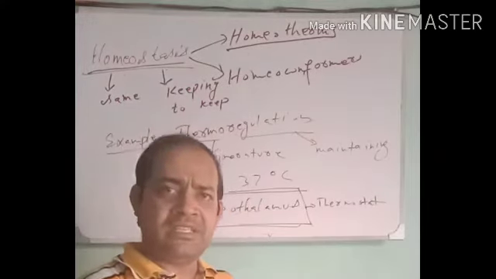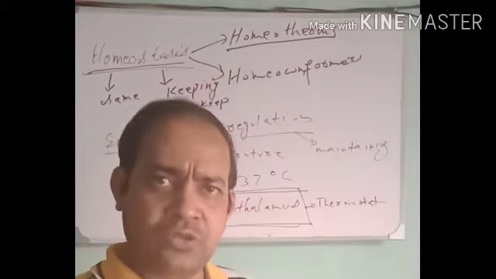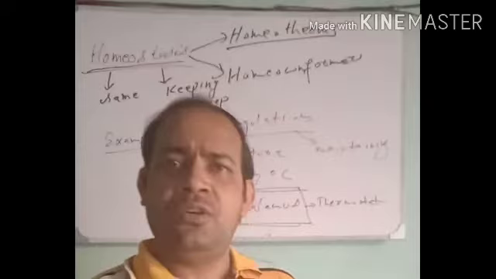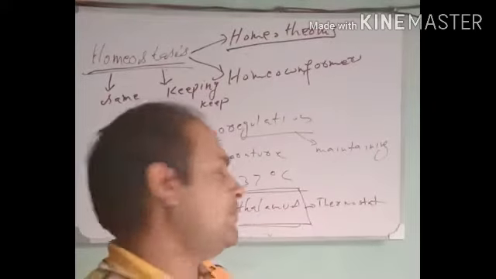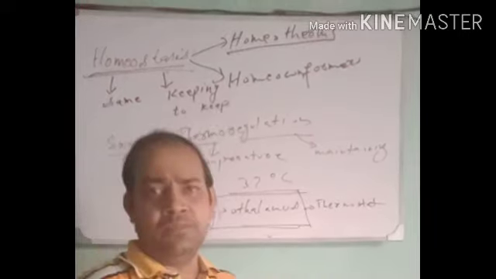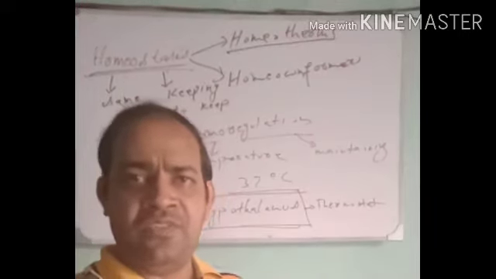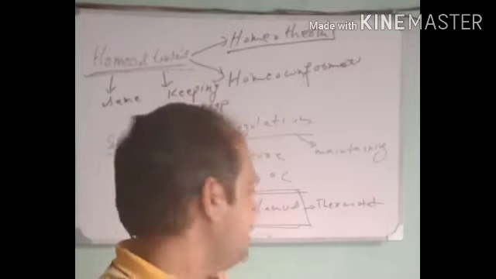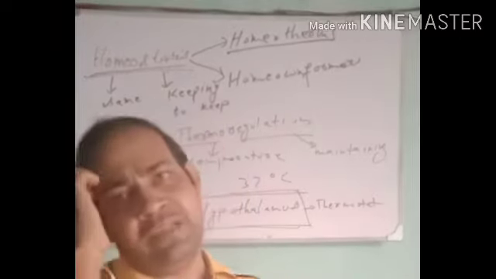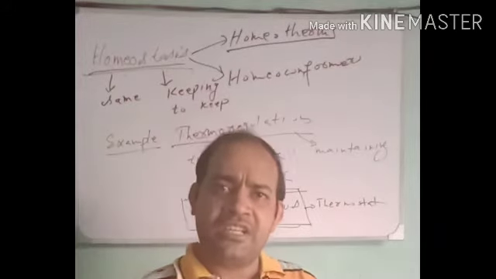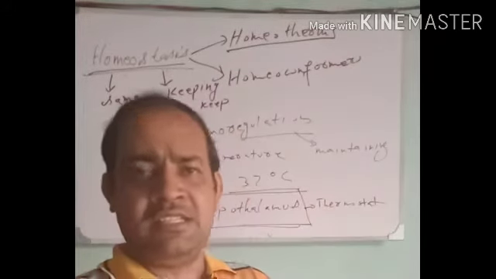For example, when there are hot days, there are chances of our body becoming overheated, but it does not happen because the hypothalamus allows more production of sweat, which when evaporated causes a cooling effect and thereby keeps the temperature from increasing above 37 degrees Celsius.